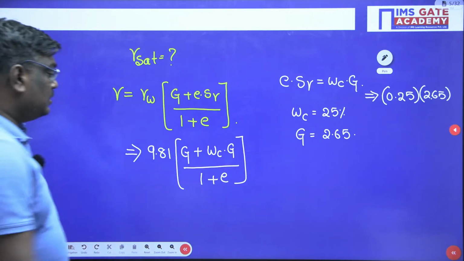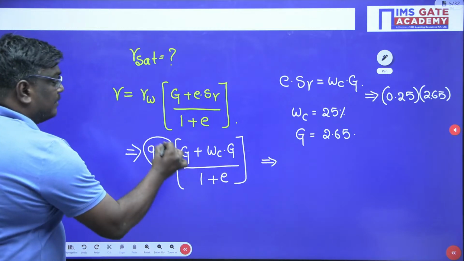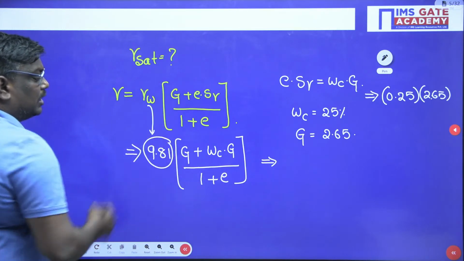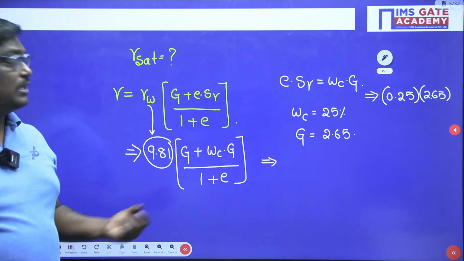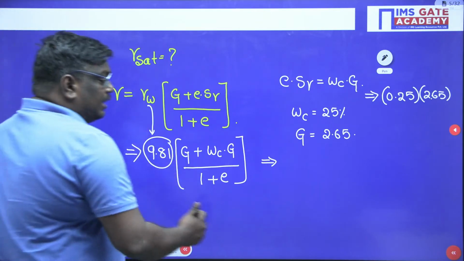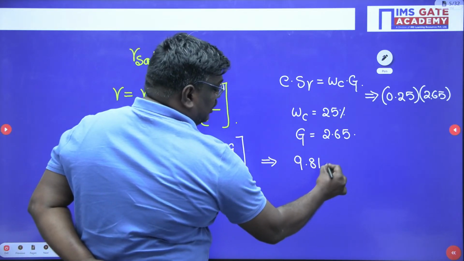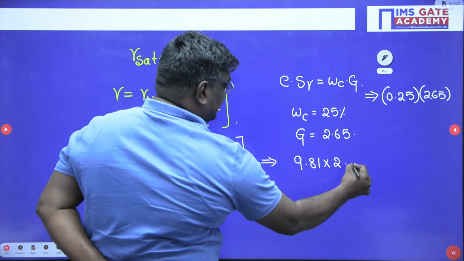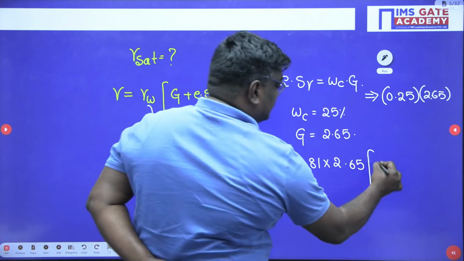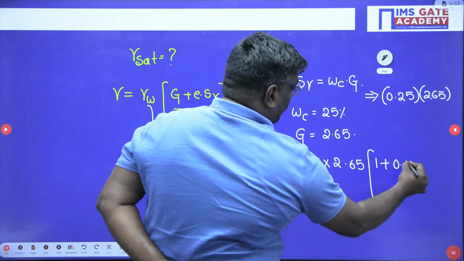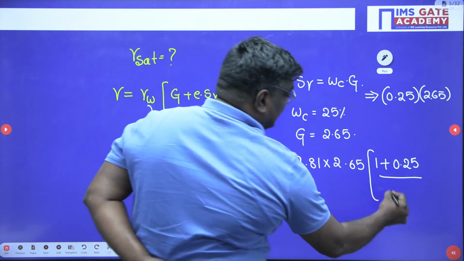Why have I written 9.81 here? It is nothing but the unit weight of water. So here you can write 9.81 into 2.65, I have taken the common, into 1 plus 0.25, upon 1 plus e.